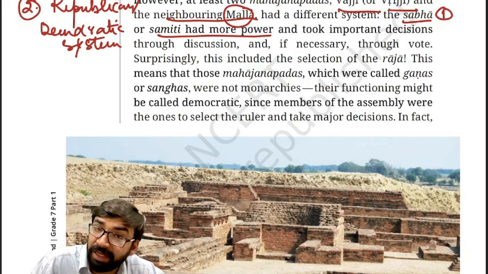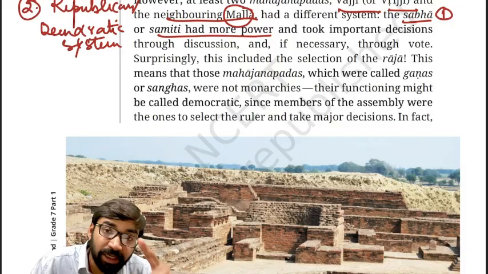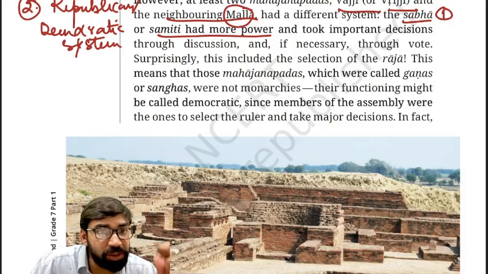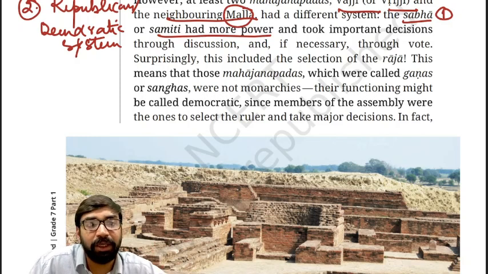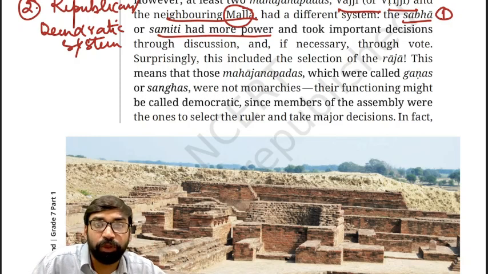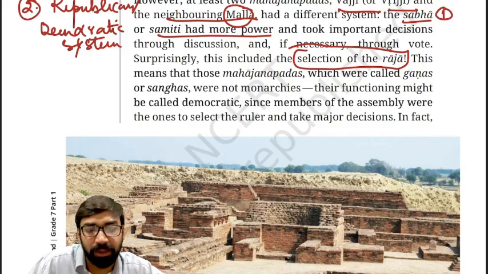Important decisions in republican kingdoms were taken by discussion, but in monarchy they were taken by the king. This is the difference. Clear? Voting used to be there. Then the Raja was elected by the assembly. The Raja was selected in republican kingdoms.